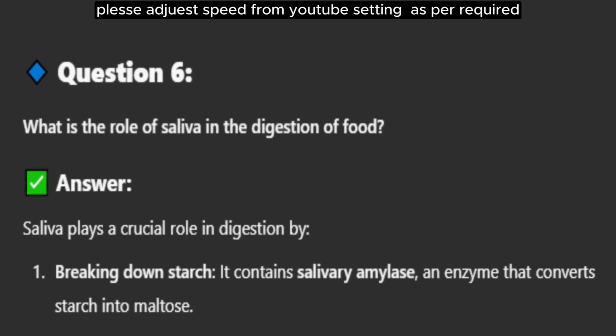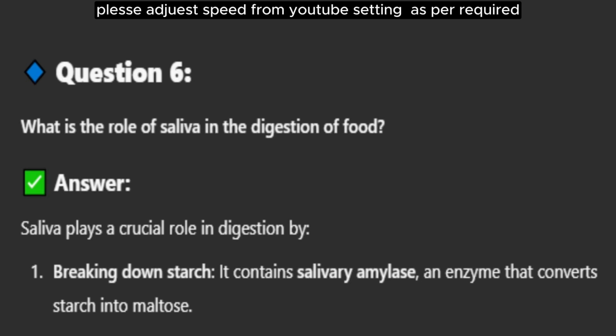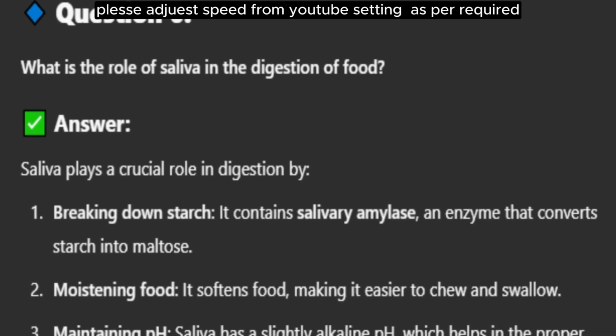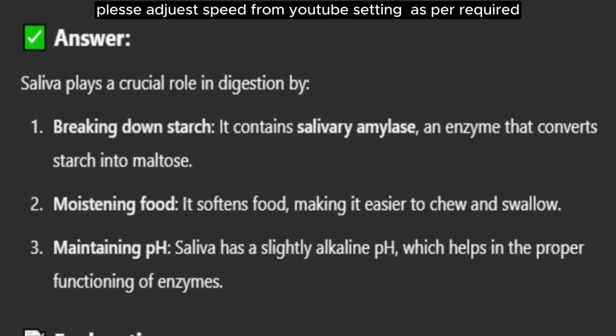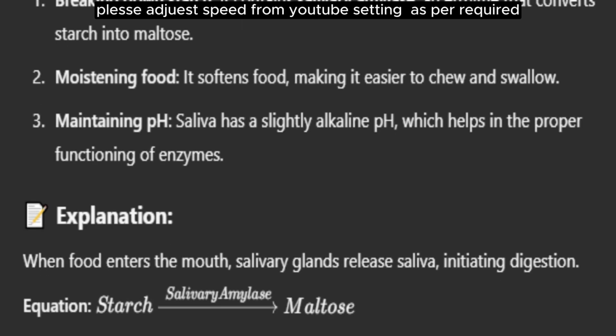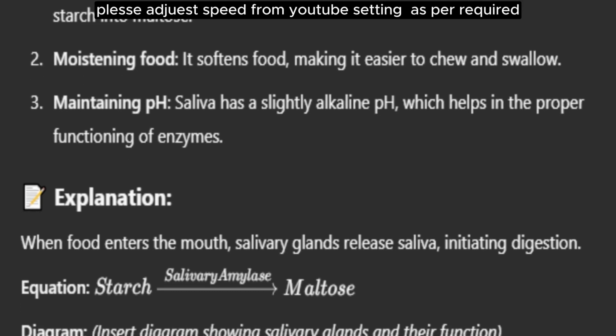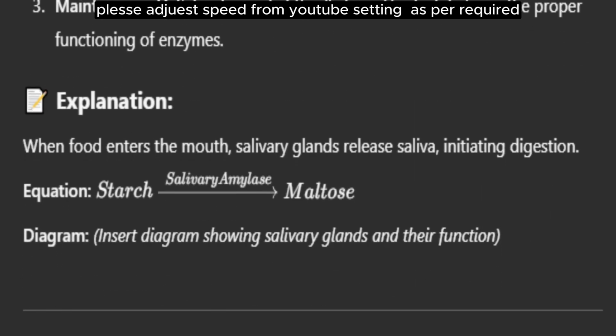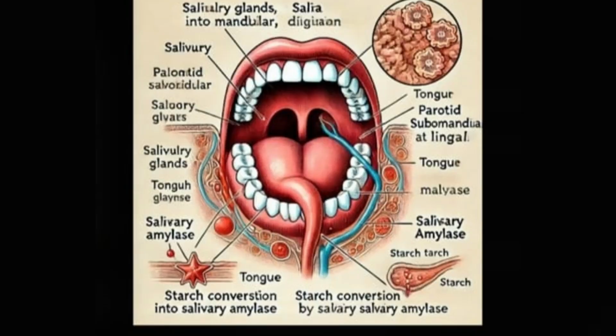Question 6. What is the role of saliva in the digestion of food? Answer. Saliva plays a crucial role in digestion by 1. Breaking down starch, it contains salivary amylase, an enzyme that converts starch into maltose. 2. Moistening food, it softens food, making it easier to chew and swallow. 3. Maintaining pH, saliva has a slightly alkaline pH, which helps in the proper functioning of enzymes. Explanation. When food enters the mouth, salivary glands release saliva, initiating digestion. Diagram showing salivary glands and their function.